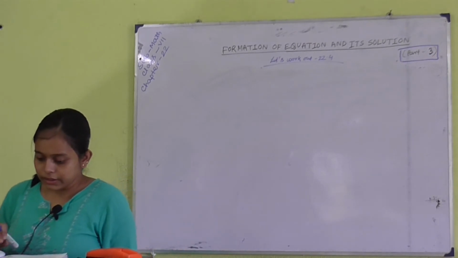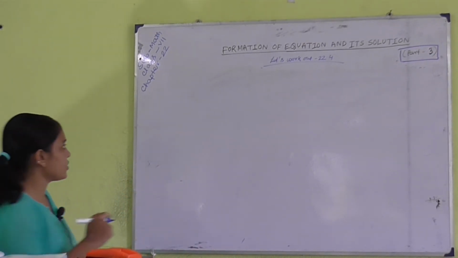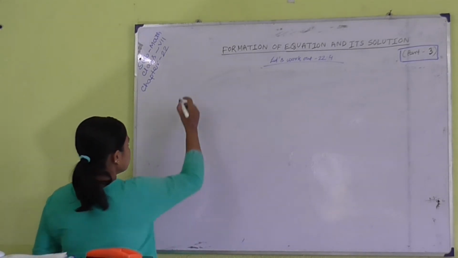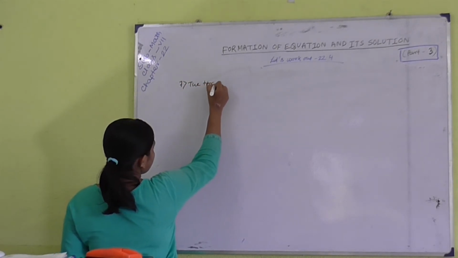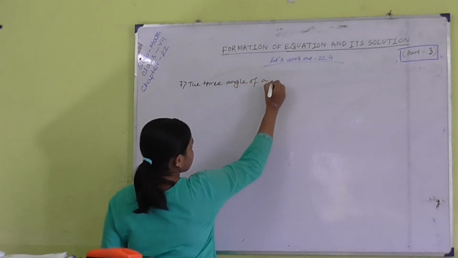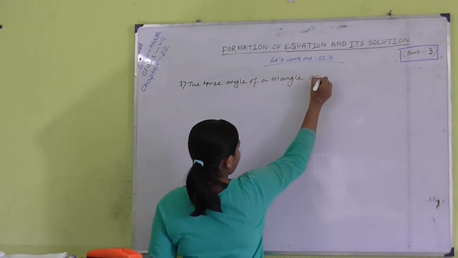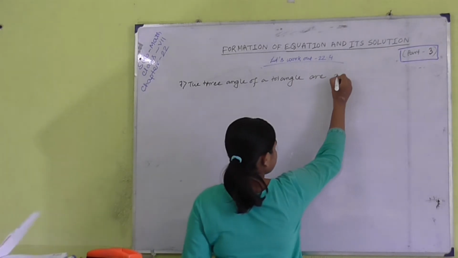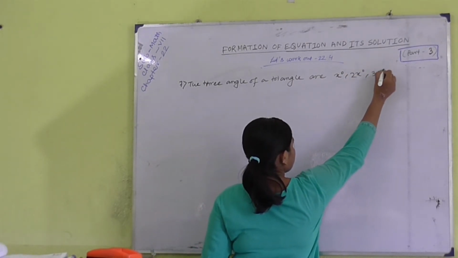Here problem number 7 tells that the three angles of a triangle are x degrees, 2x degrees, 3x degrees.